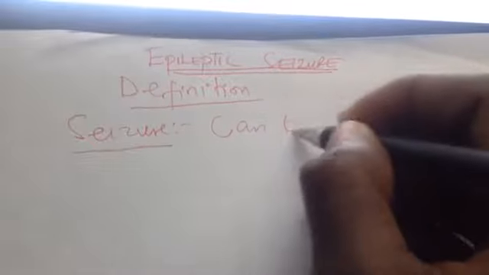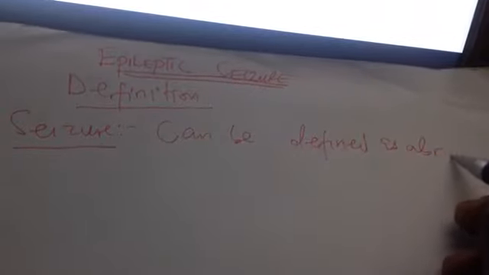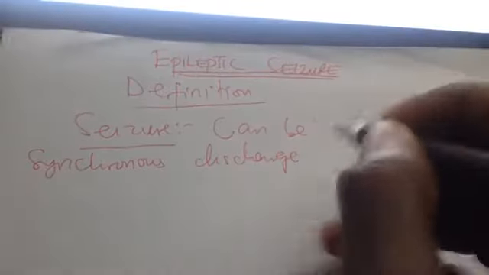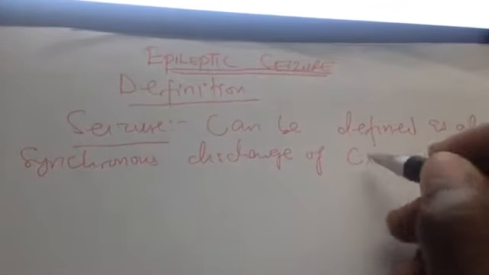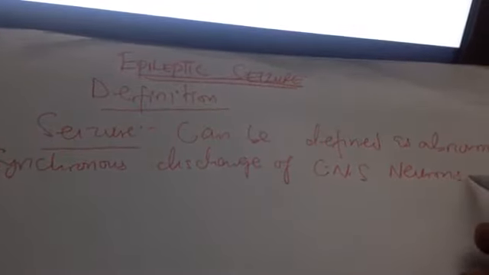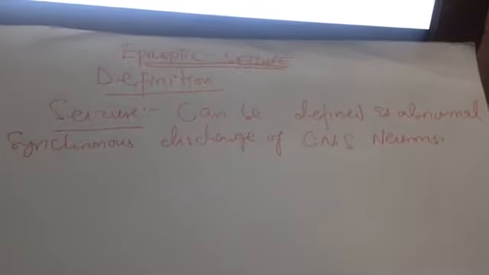A seizure can be defined as an abnormal synchronous discharge of central nervous system neurons. This is what is regarded as a seizure.